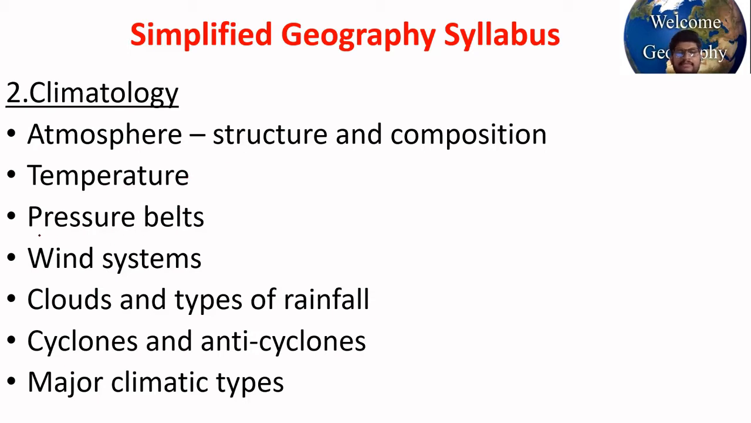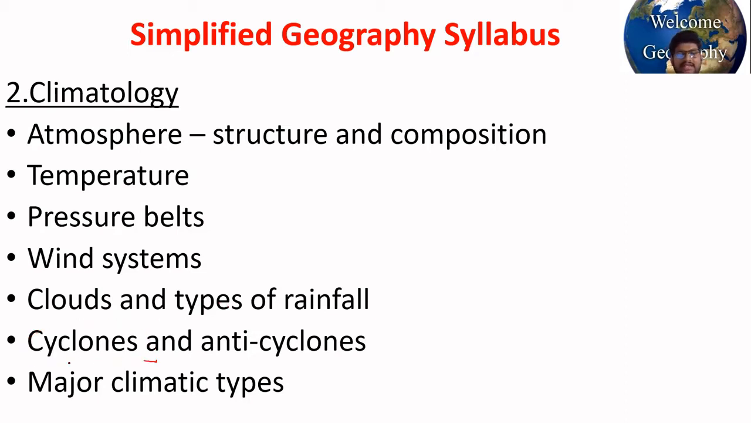Learn these topics. Then pressure belts, high pressure areas, low pressure areas, how they are formed. Wind systems, local winds, periodic winds, clouds, types of clouds: cumulonimbus clouds, nimbus clouds, which are rain-bearing clouds, what are cirrus clouds and all. Then types of precipitation, snow, rainfall and all, and types of rainfall. There are different reasons for the occurrence of rainfall: convectional rainfall, cyclonic rainfall and all. Then learn about cyclones, anticyclones, temperate cyclones.